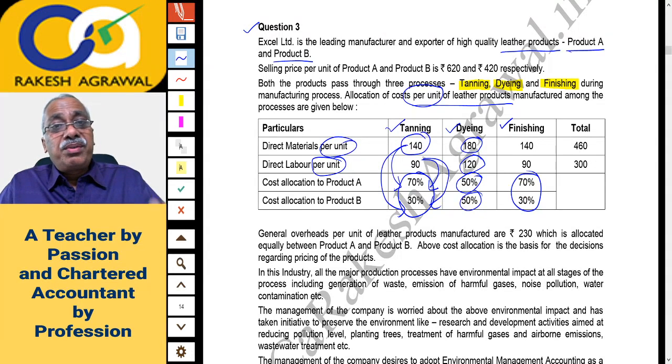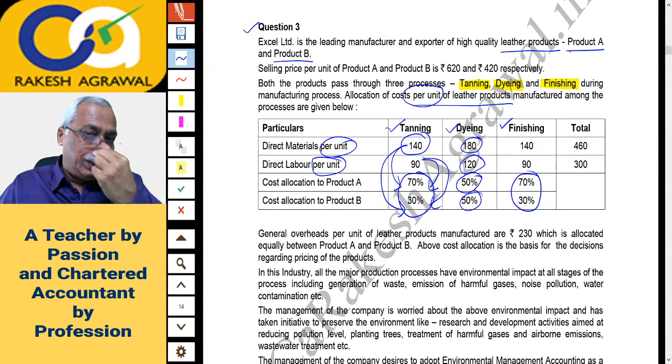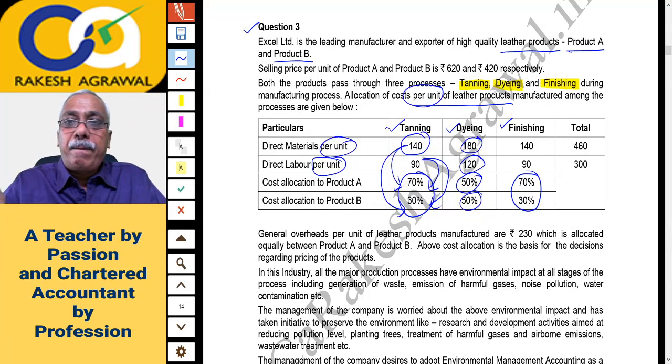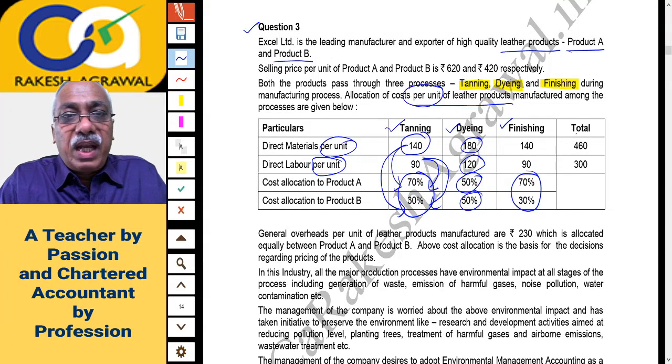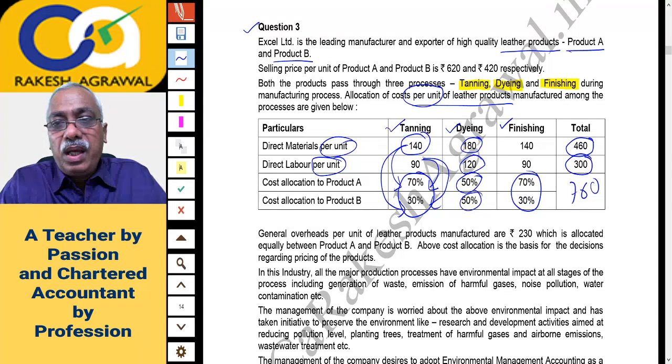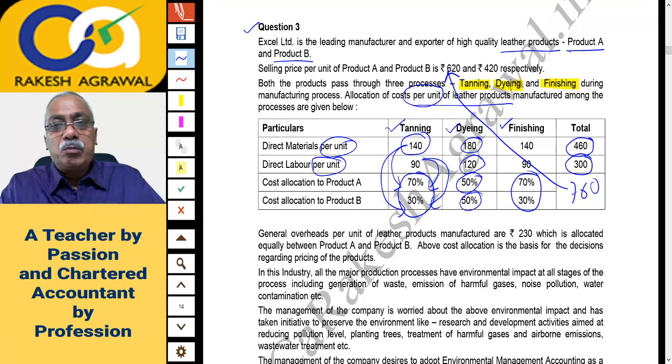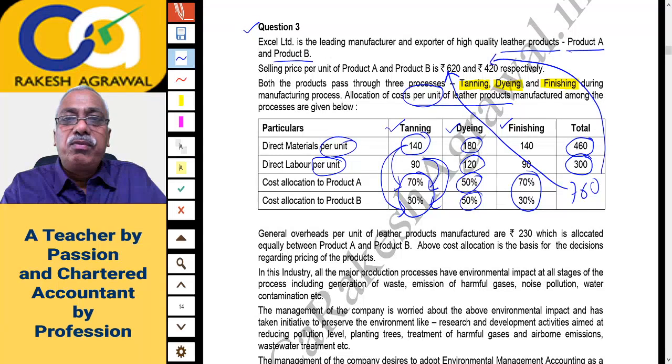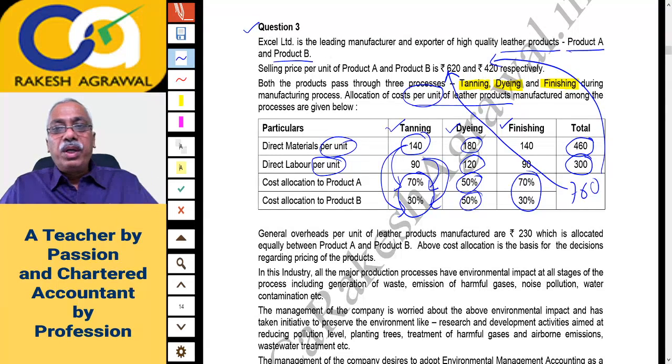Now if I go strictly by the wordings of the question, see what will happen. You have the calculator with you. If I treat it as the cost of only 1 unit of A, so 1 unit of A's cost is 460 material plus 300 labor. How much will it become? 760. And what is the selling price? 620. So you will be suffering a loss. Similarly, 760 will also become the cost of product B. And what is the selling price? 420. So there is no point in solving the question.